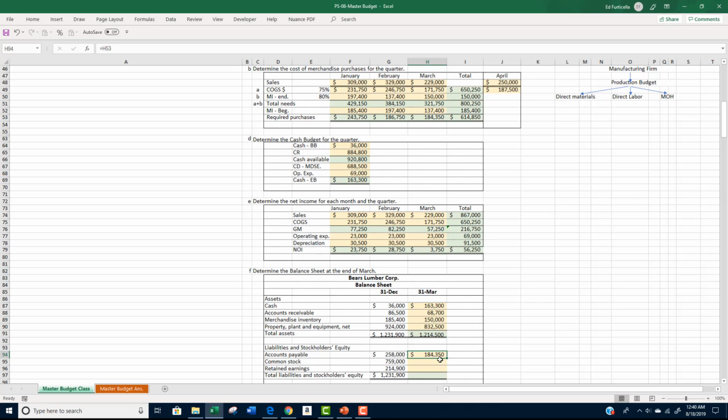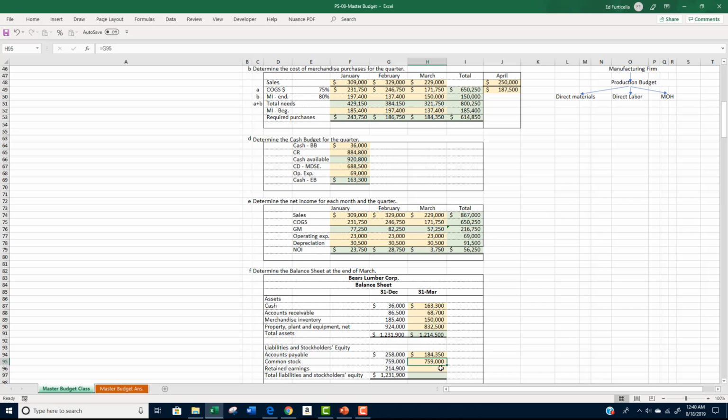That amount represents the required purchases for March. The next line item is common stock. Because there was no mention of stock issuances or stock buybacks, common stock remains at $759,000.